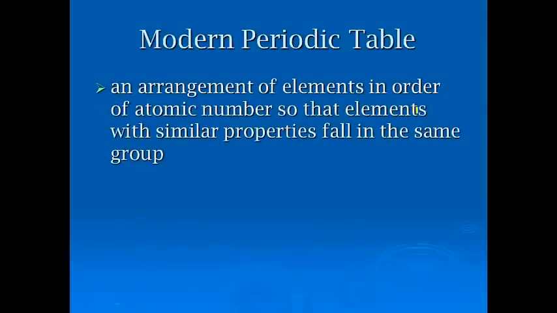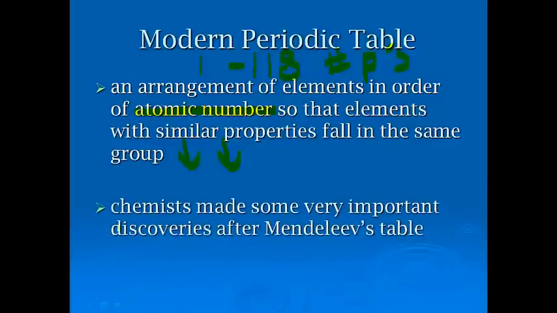Okay, now the modern periodic table is an arrangement of elements in order of atomic number. Again, that's our 1 to 118 number of protons, so that elements with similar properties fall in the same group or family, which is vertical. Okay, horizontal is going to be period. Chemists did make some very important updates or discoveries after Mendeleev's initial table.